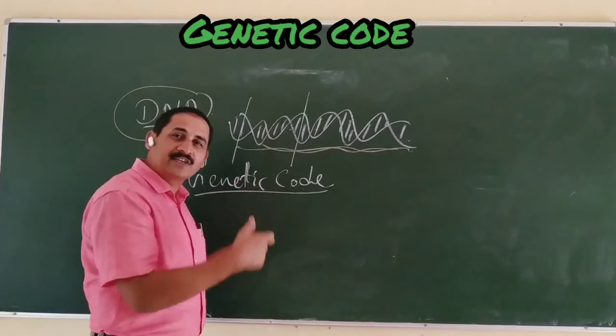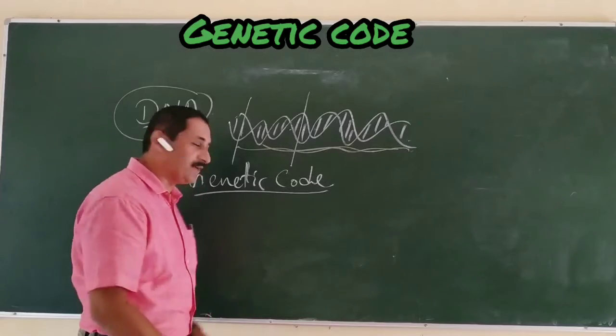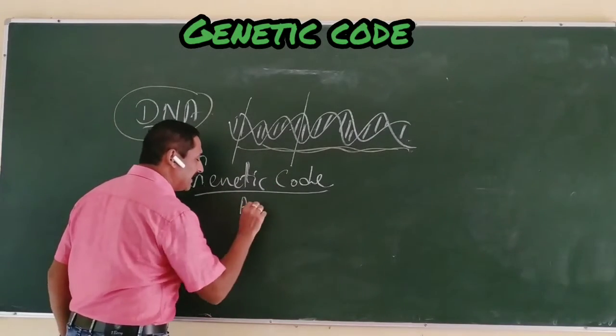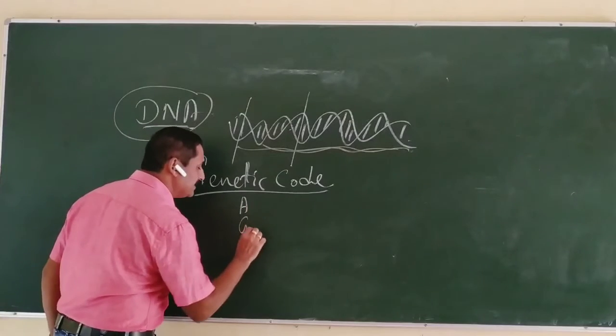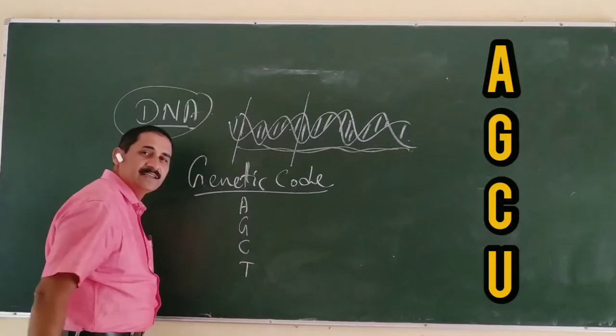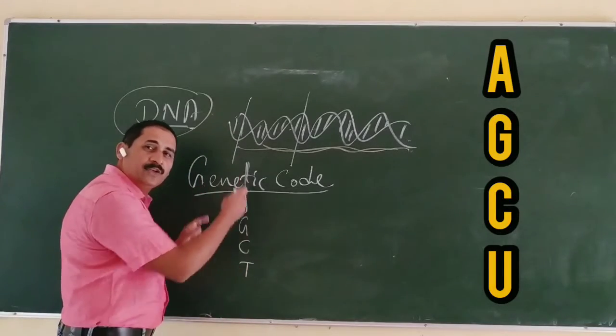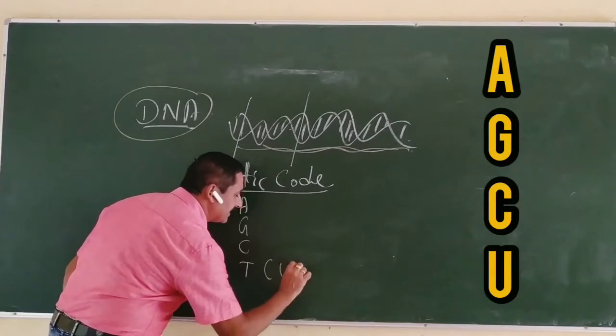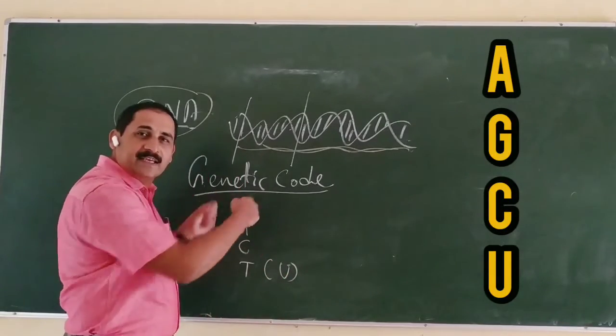In the code word dictionary of DNA, we can see adenine A, guanine G, cytosine C, and thymine T in the form of nucleotides. Especially in RNA, we can see uracil as the nucleotide.